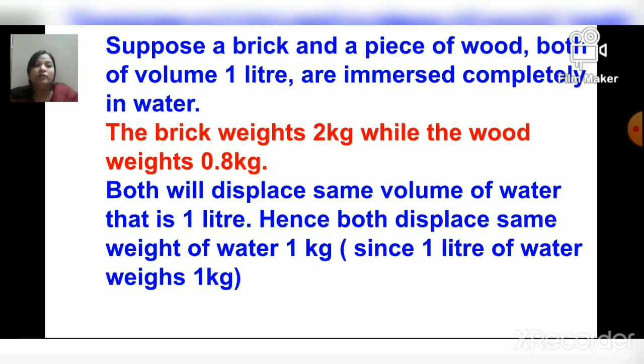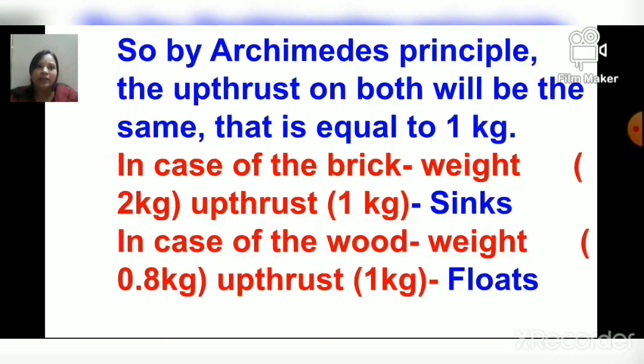That is because 1 liter of water weighs 1 kg. So by Archimedes' principle, the upthrust on both will be the same, that is equal to 1 kg, because the volume of both things is 1 liter. That's why the upthrust on both the things will be 1 kg.